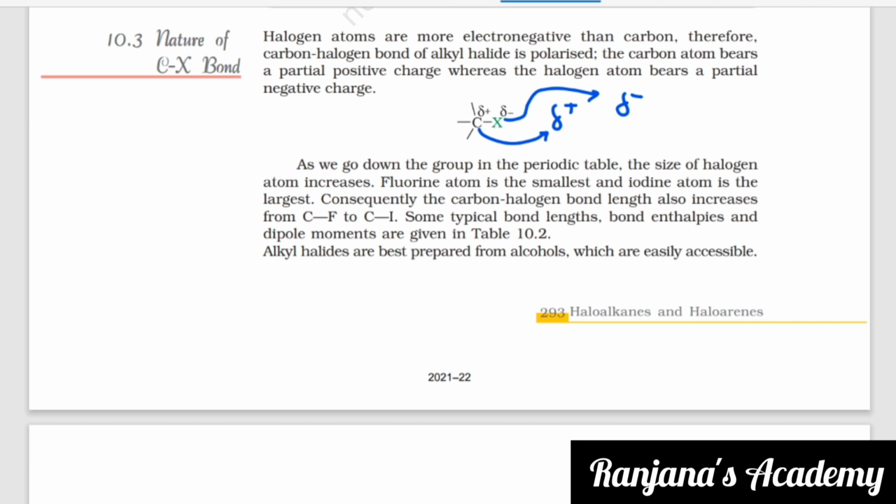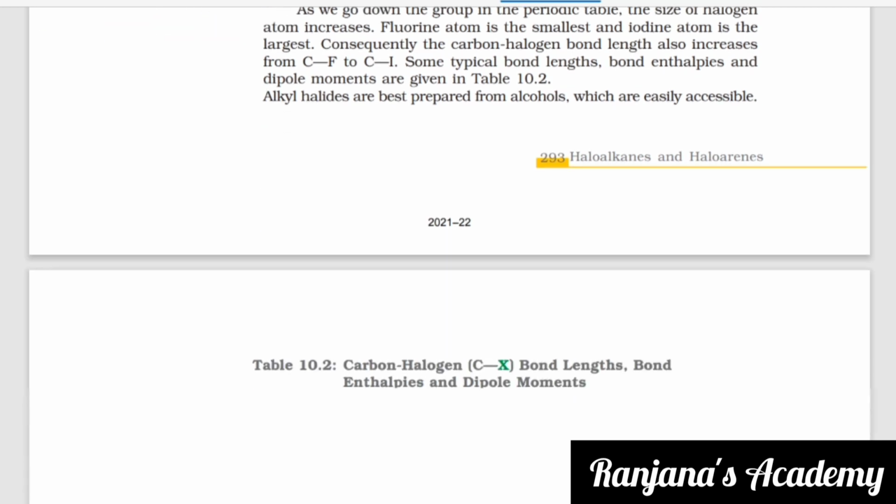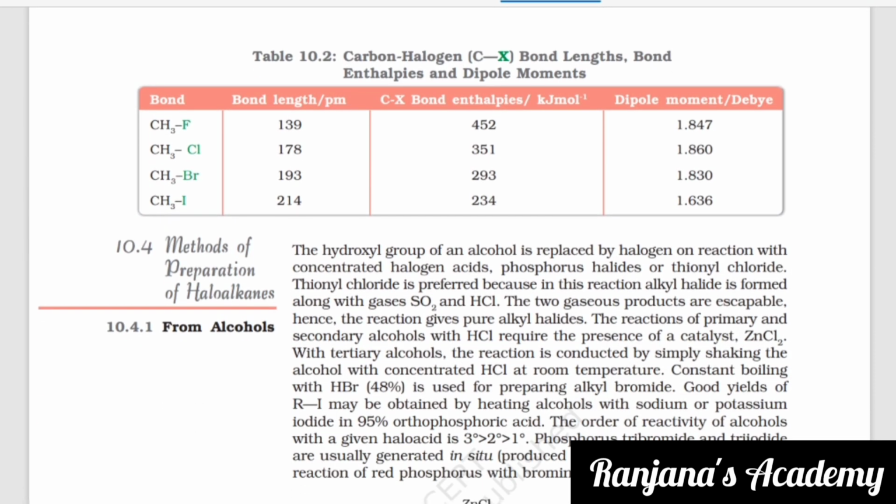Some typical bond lengths, bond enthalpies and dipole moments are given in the table. We'll take a look into it. And alkyl halides are best prepared from alcohols, which are easily accessible. So you can see the bond length. From fluorine to iodine, as you go down the group, the size of halogen atoms increases. At the same time, what also increases? The bond length also increases.